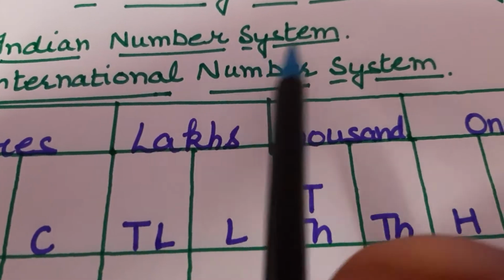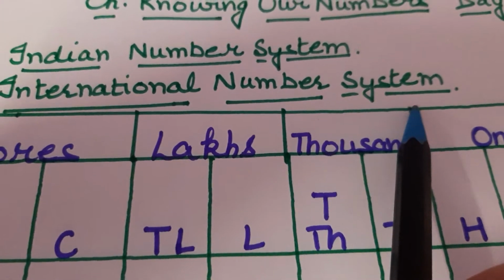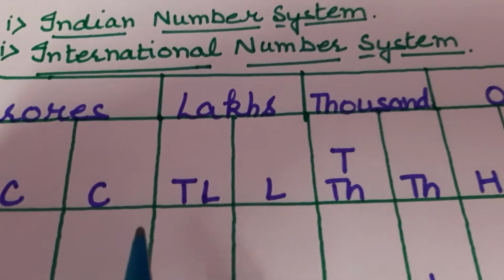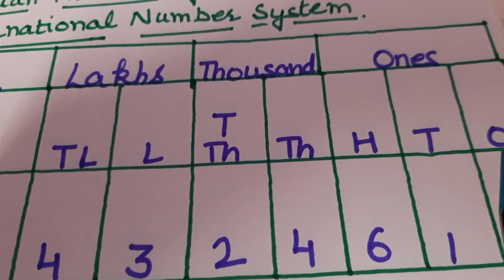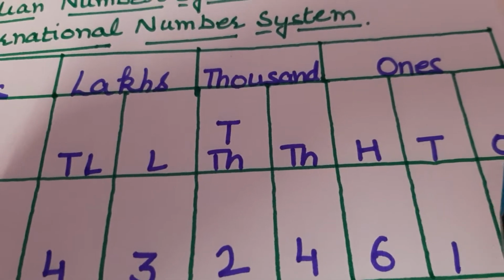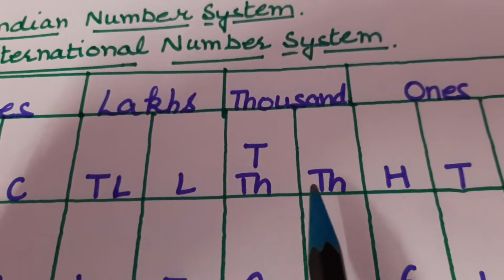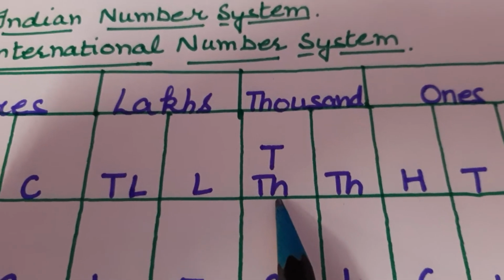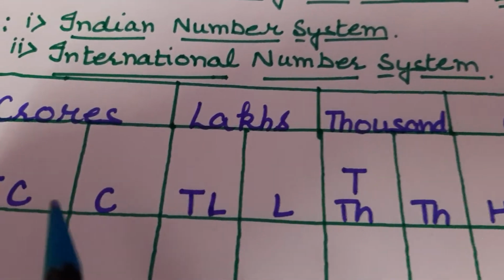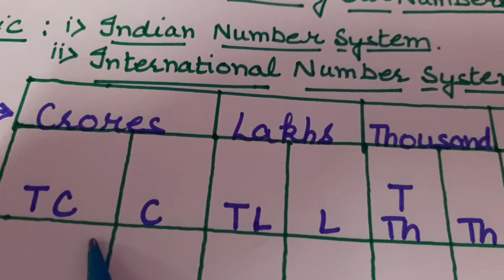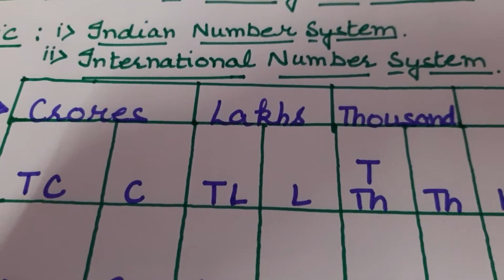First is Indian number system, second is international number system. So first I am discussing Indian number system. So you all know places of Indian number system. Speak after me. Ones, tens, 100, 1000, 10,000, lakh, 10 lakh, crore, 10 crore. So these are the places of Indian number system.